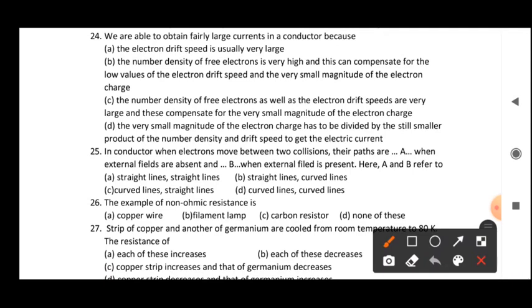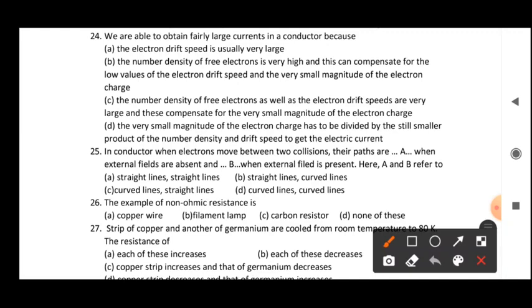This is not the reason behind the large current. Second option: the number density of free electrons is very high, and this can compensate for the low values of electron drift speed and the very small magnitude of electron charge.